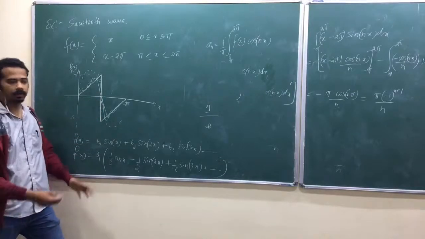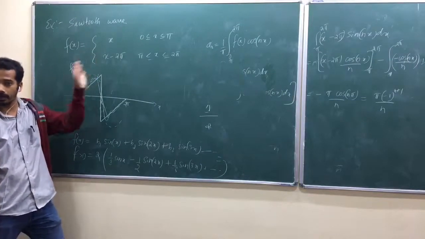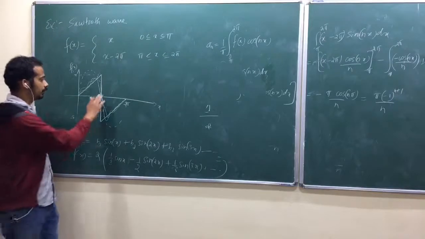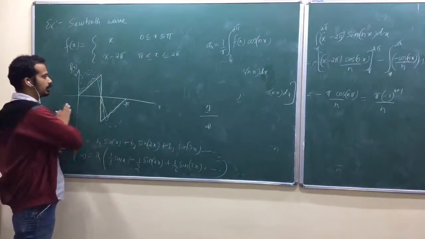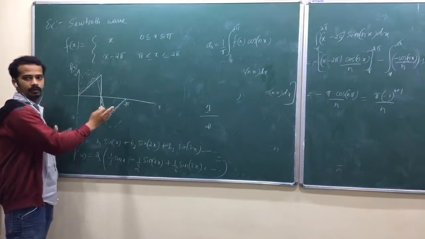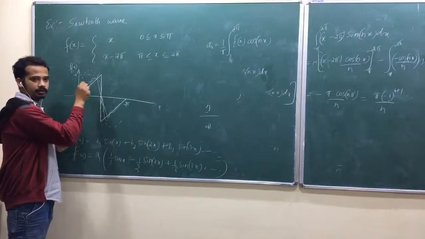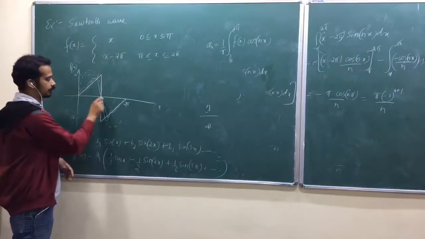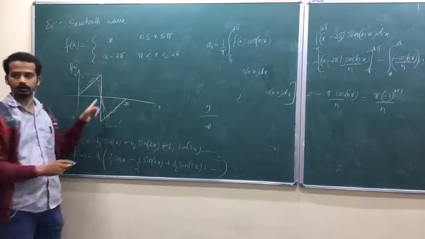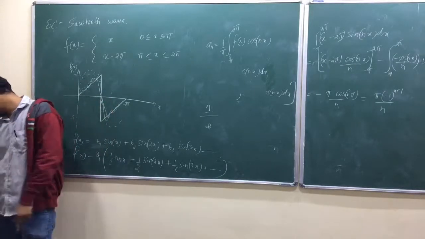That's a property that will always happen. It need not be, isn't it? When we take infinitely many terms, it should be exactly this curve. If we are taking finite terms, it need not cross, isn't it? But that is a property here. It is crossing even if you take a finite number of terms. At this point, it is crossing 0. Crossing 0 at this point only. So that property is listed.